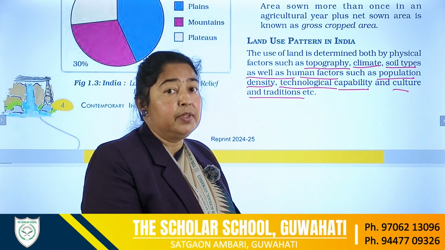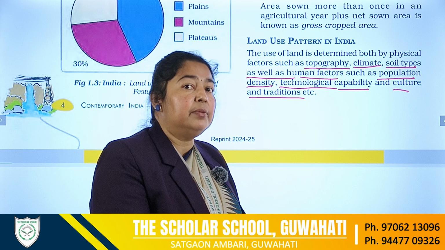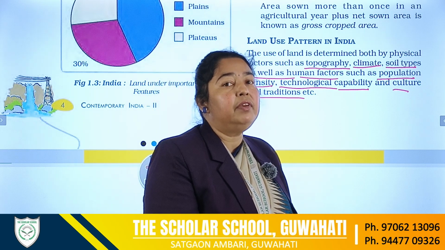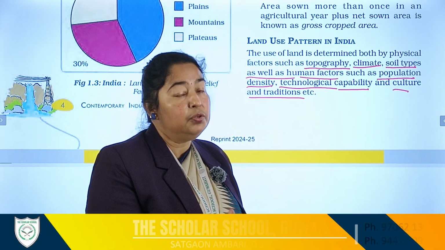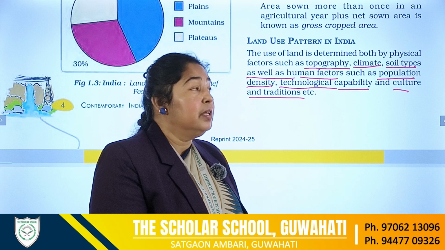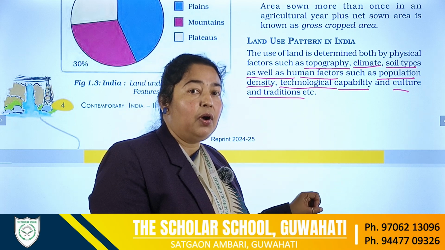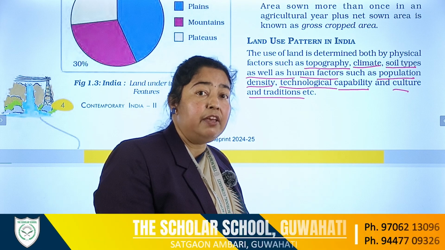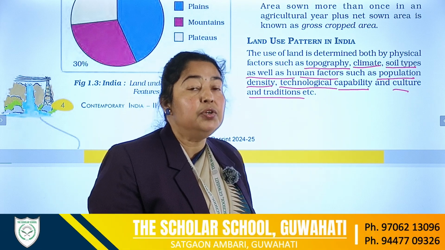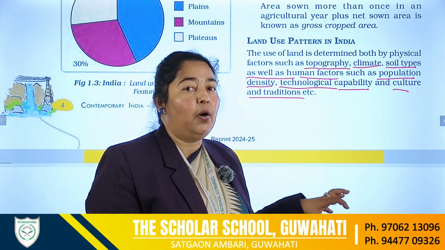Thus, if we study the physical factors, we cannot deny the human factors, because the land is used in different ways because of its different relief as well as the human activities on it.